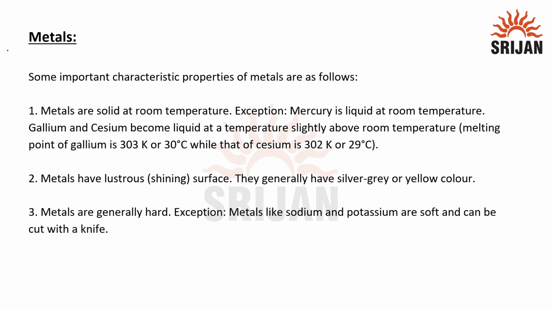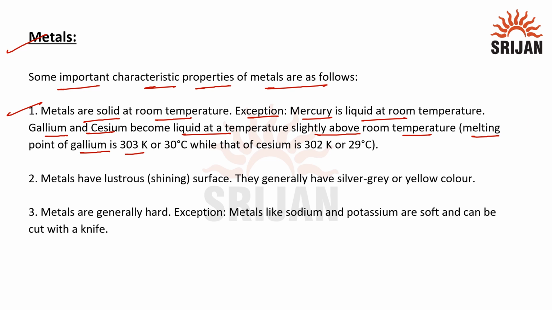Let's understand about metals. Some important characteristic properties of metals are as follows. First, metals are solid at room temperature. Exception is mercury, which is liquid at room temperature. Gallium and cesium become liquid at temperatures slightly above room temperature. That is, the melting point of gallium is 303 Kelvin or 30 degrees Celsius, while that of cesium is 302 Kelvin or 29 degrees Celsius.